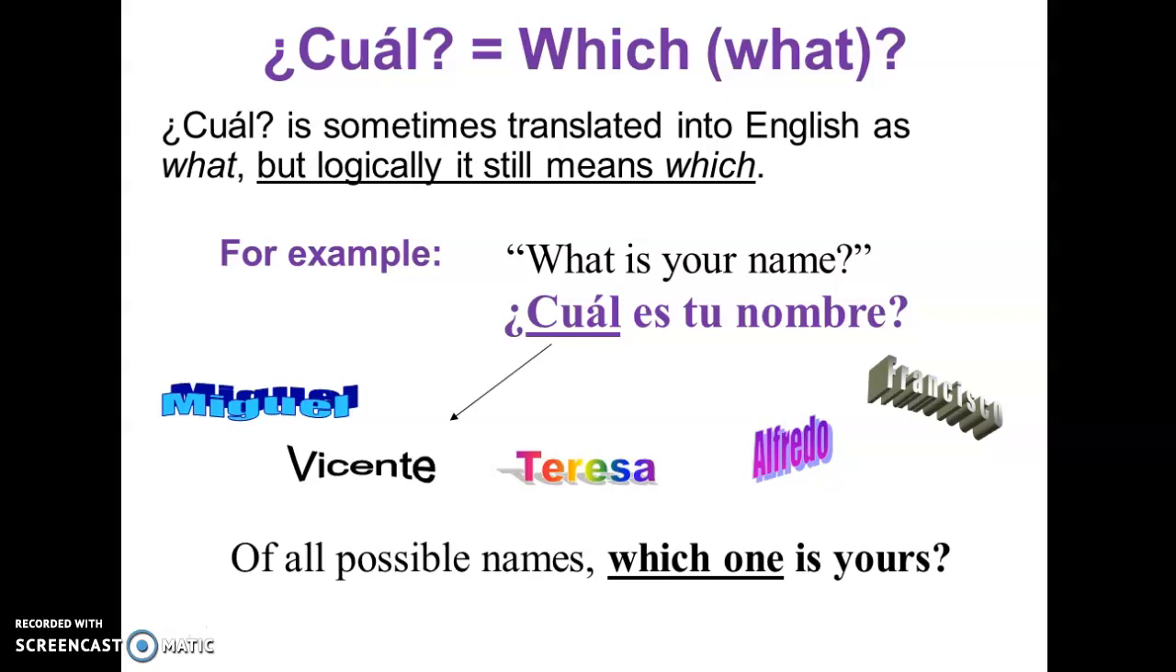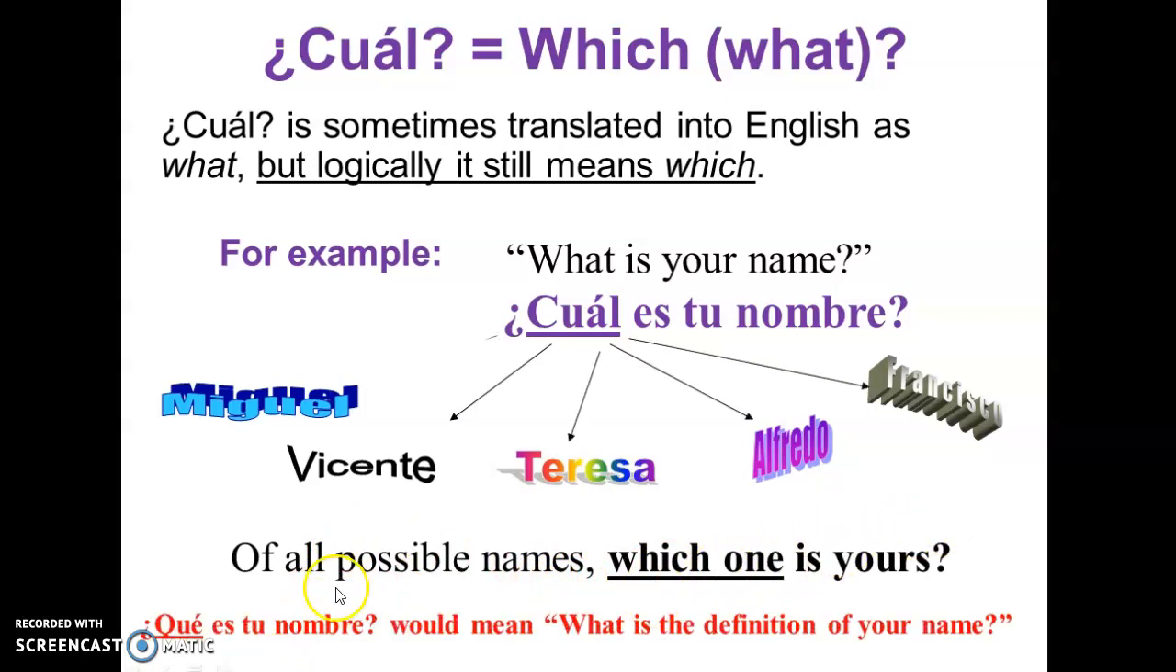Why? Because if we think about it, there's so many different names in this world, right? And so only one belongs to a person, or two, if a person has a first name and a middle name. But because there's a huge selection of different names, we need to ask the question, ¿cuál es tu nombre? And then we're gonna receive an answer like, my name is, I don't know, Juan, or Miguel, or Vicente, right? And so, of all possible names, which one is yours?